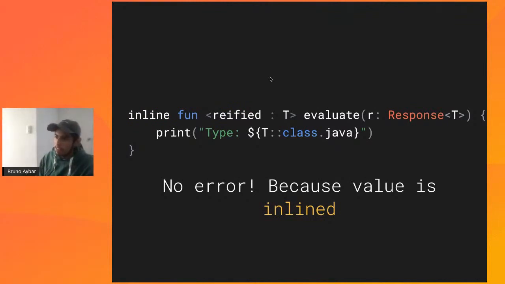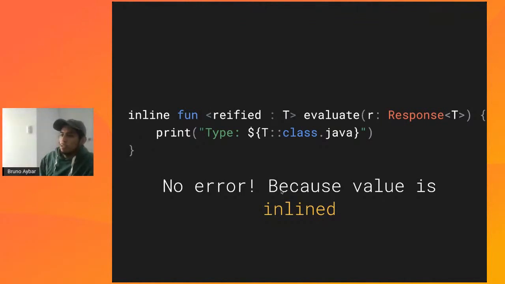This is a concept that I will not be digging into, but something that you can keep exploring. This is basically the only way in which you can work around that issue. Because the value is inlined, rather than being deleted by type erasure, the information is still available for you.